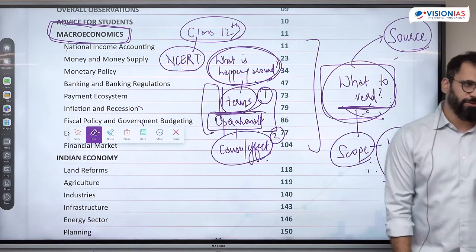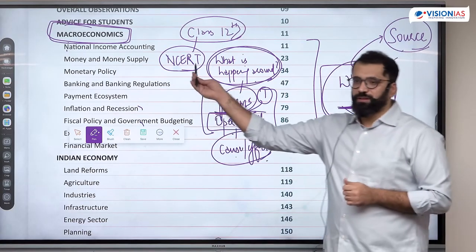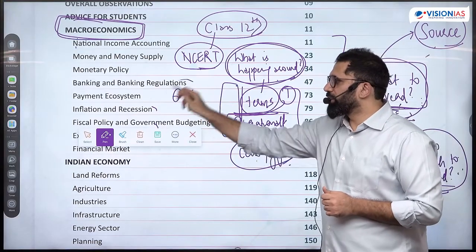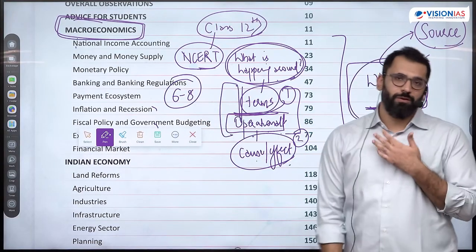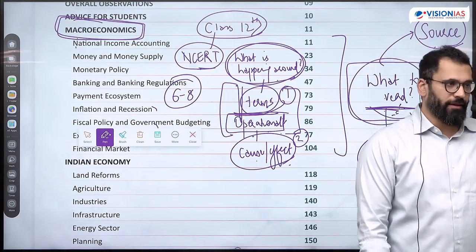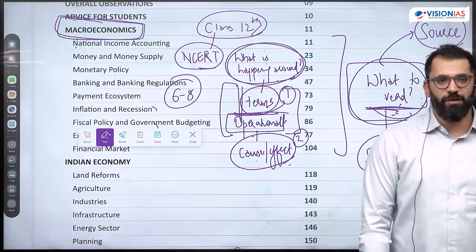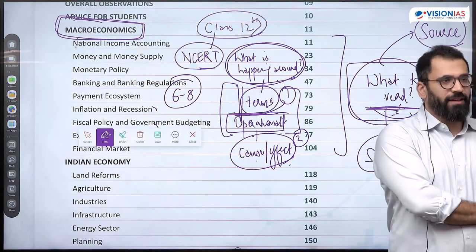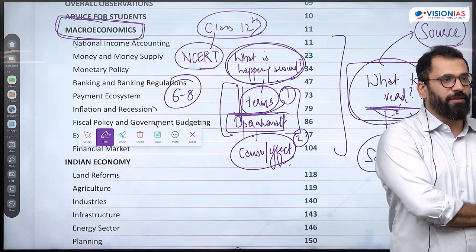And what is the primary source for reading this? It is your class 12th NCERT. 6 to 8 questions are roughly covered under these topics. And what is good about this is, these are high mark scoring areas. Why? Because you only need understanding. You don't have to rote memorize anything, like whether it was the governor or the president or parliament.